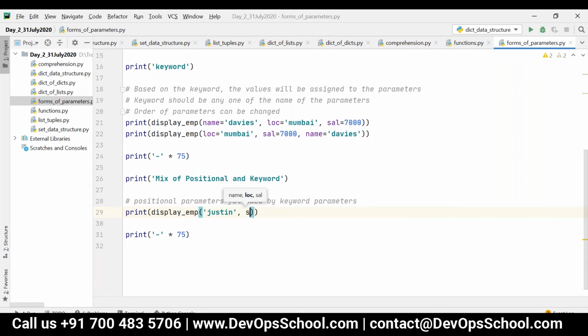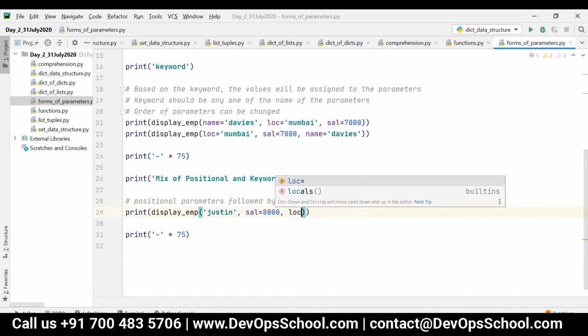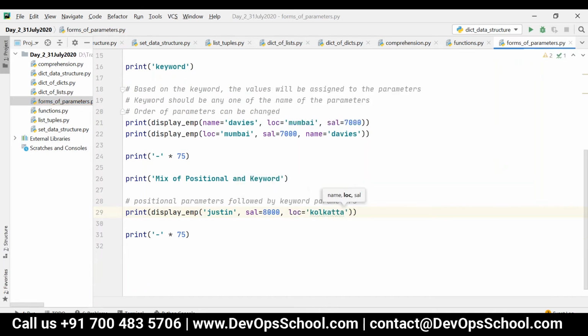In that case, I can just change the order, like salary is equal to 8,000, and then location is equal to Kolkata. So first you have to pass the parameter by position, and then the remaining parameters you can pass by keyword.